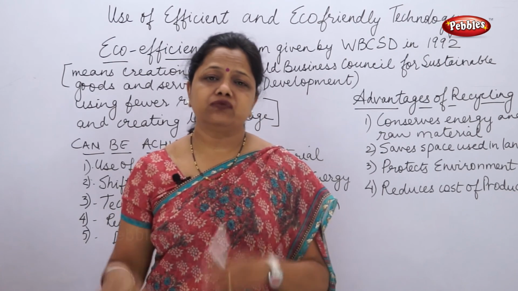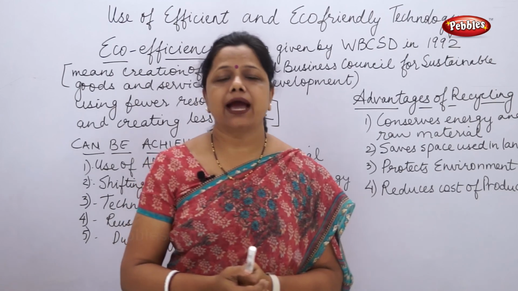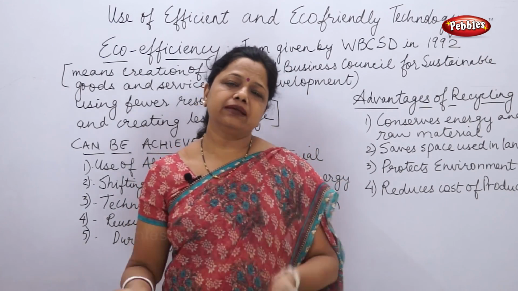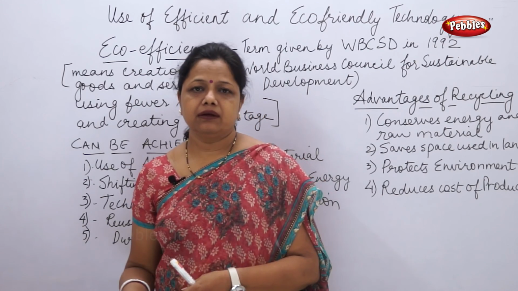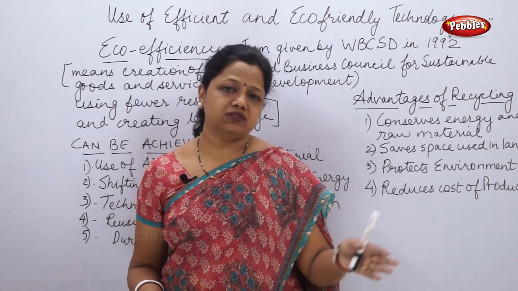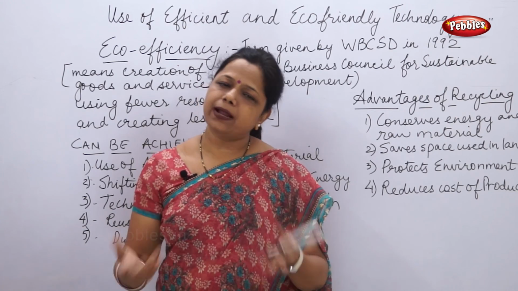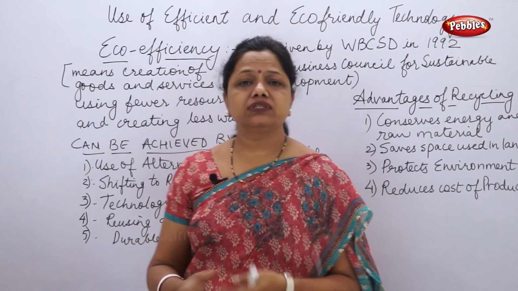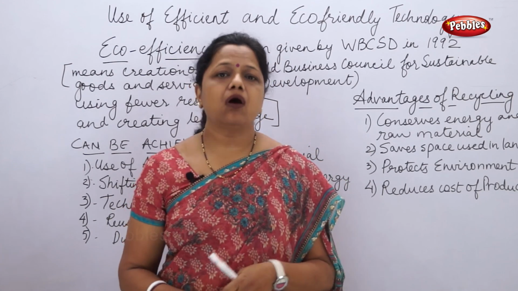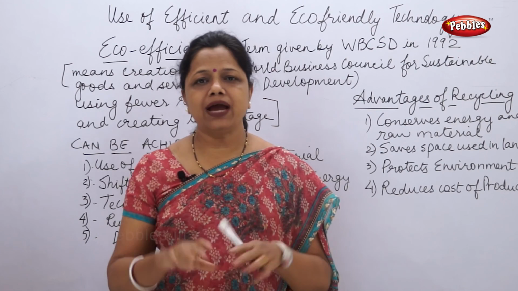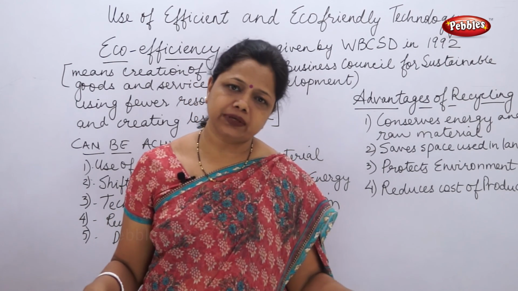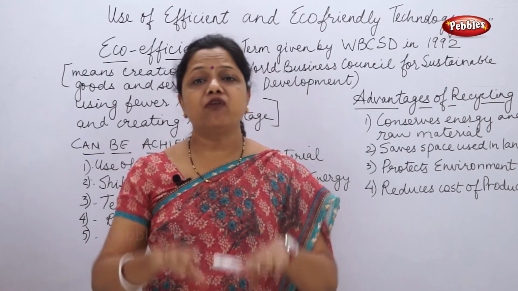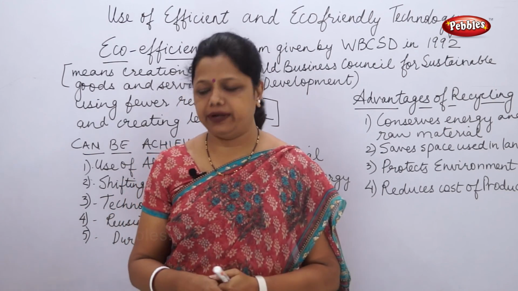The wet garbage, which comes from the kitchen, contains vegetable peels, unused food, or things which can be degraded. Another type of waste is dry waste, which may contain plastic material, paper, and all your dirt and other things which are not renewable or not biodegradable. So we have to separate wet and dry garbage so that there is no further wastage of energy for segregating them or separating them.